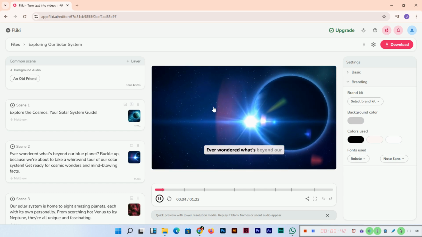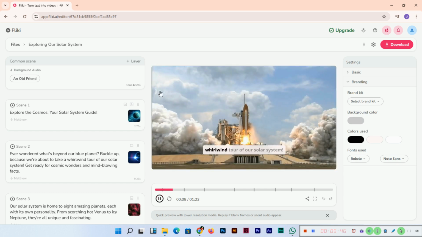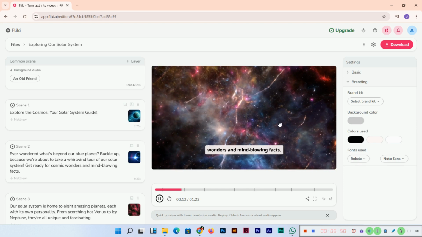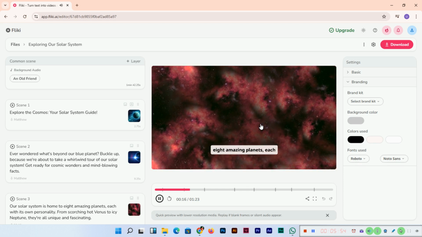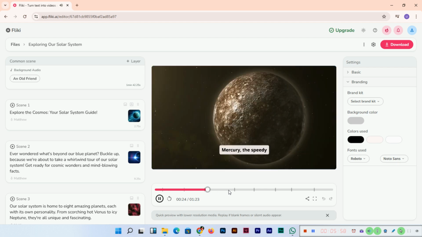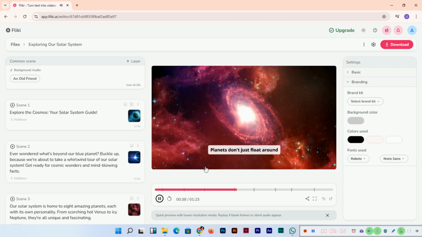Ever wondered what's beyond our little blue planet? Buckle up, because we're about to take a whirlwind tour of our solar system. Get ready for cosmic wonders and mind-blowing facts. Our solar system is home to 8 amazing planets, each with its own personality. From scorching hot Venus to icy Neptune, each one is unique. Planets don't just float around randomly.